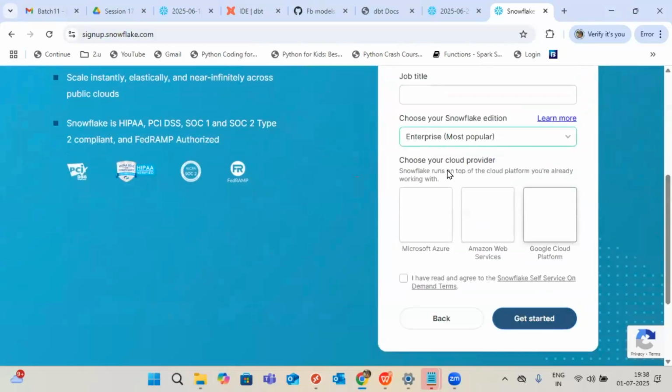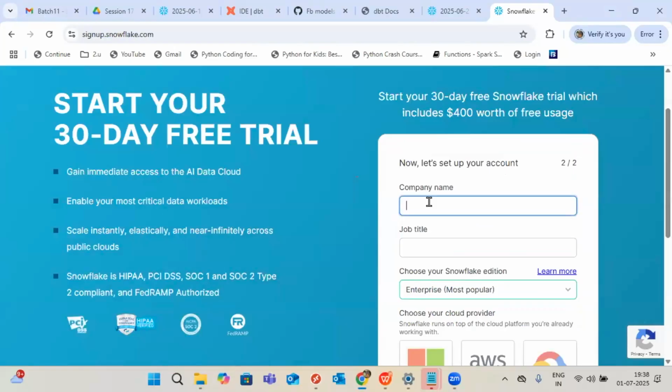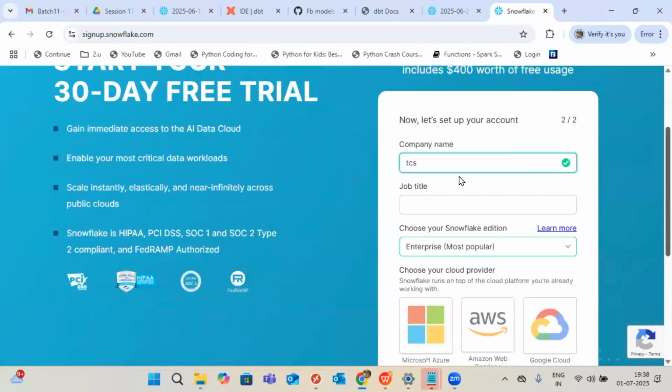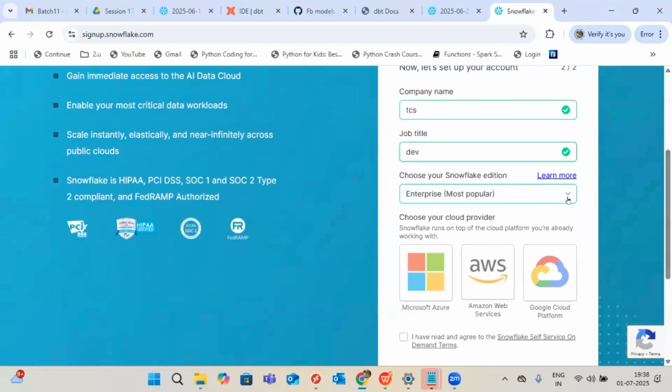Now I will show you something here. What is your company name? Here you can mention any company name. Just randomly, you can give any company name. A position also you can give anything, no problem. Here are the things I will show you.